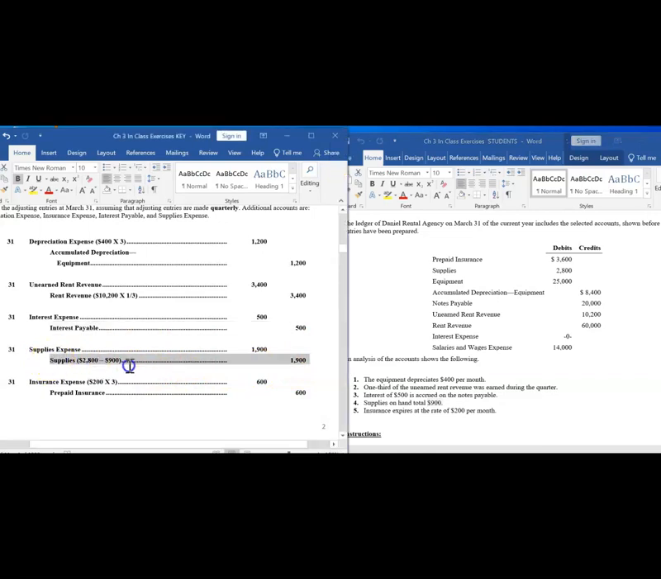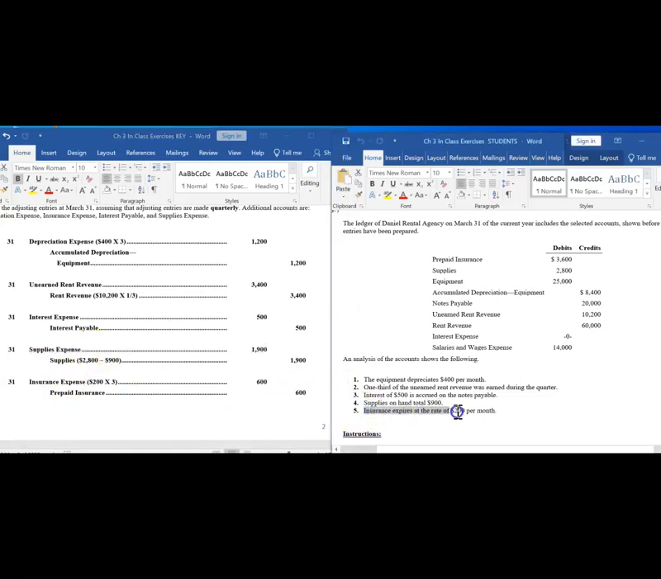We need to decrease the supply account for the amount of the supplies that were used up because we no longer have them. We need to decrease the asset account with a credit. As we used up that asset, it became an expense. So we will debit the supplies expense account for the amount of the expense that has been incurred, or the amount of the supplies that were used up.